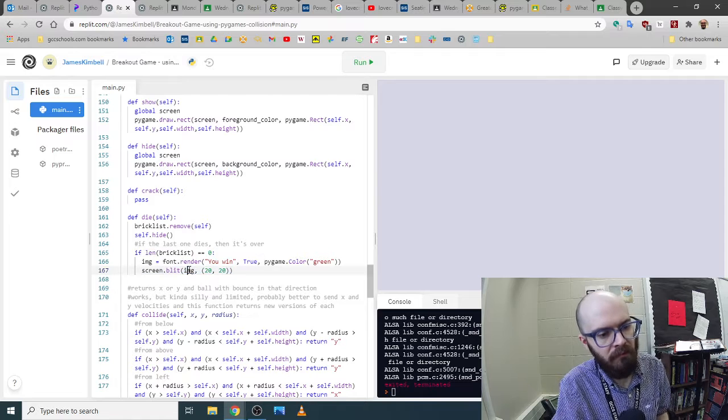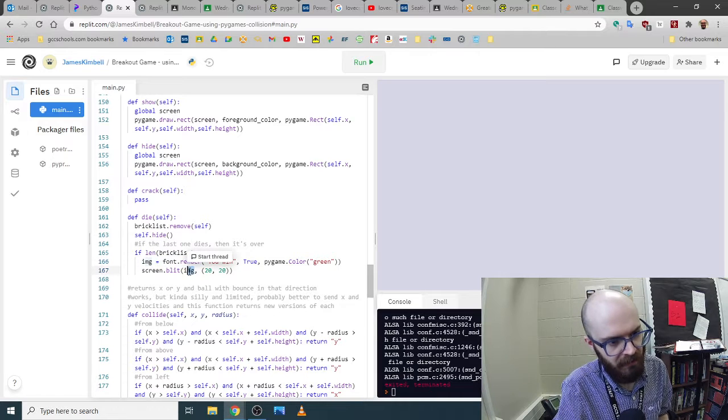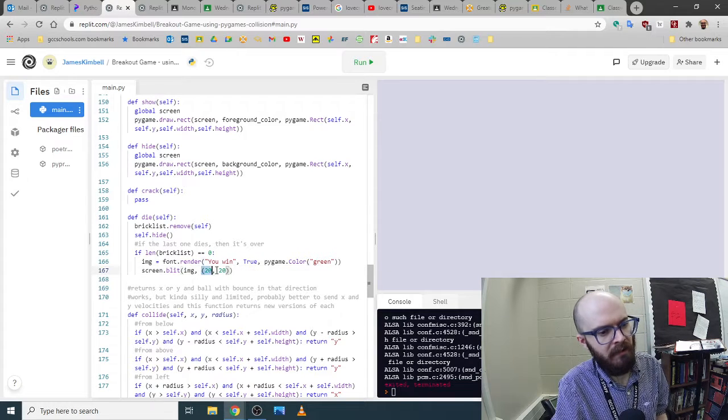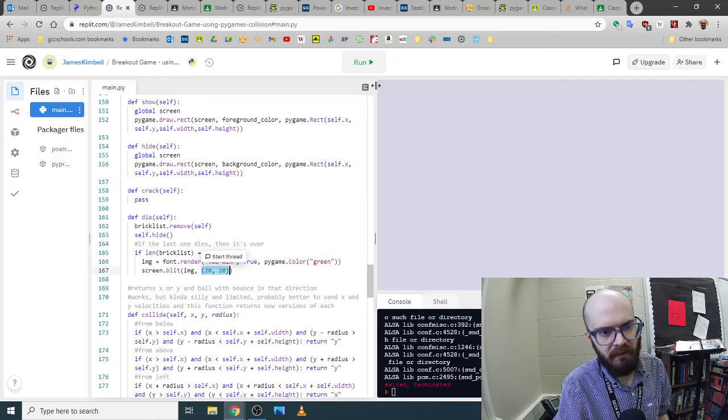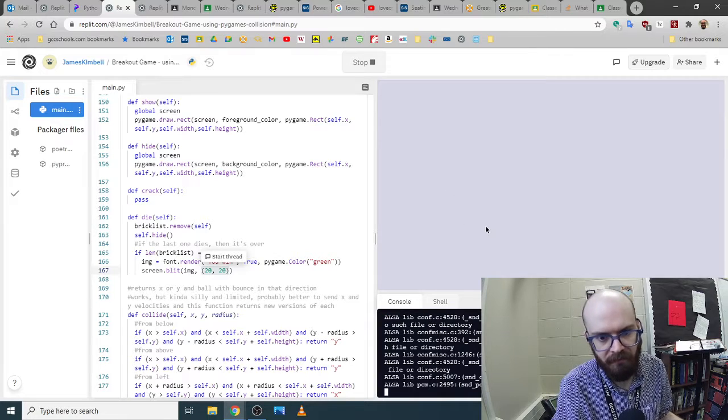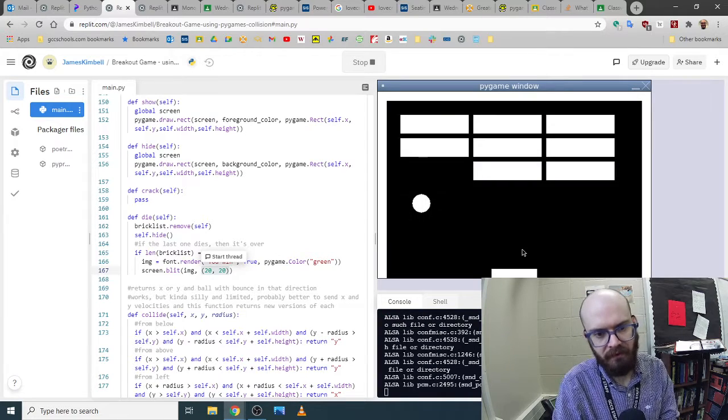You just say what image you're going to put. And again, img is just the thing that we named in the previous line. We could have called it anything. And then you say, where does it go? The coordinates I put right here, 20 20, are a little bit over and a little bit down, so they're in the top corner. If you remember, this is the breakout game where I'm going to lose, so it gives me the lose message. It was just right here. And I put 20 because 20 is the border, so it's just inside of the border.